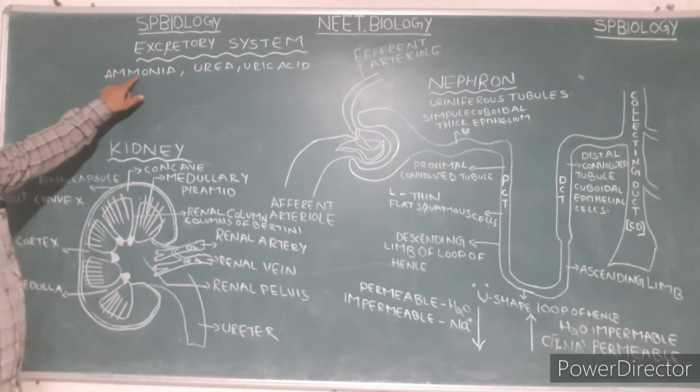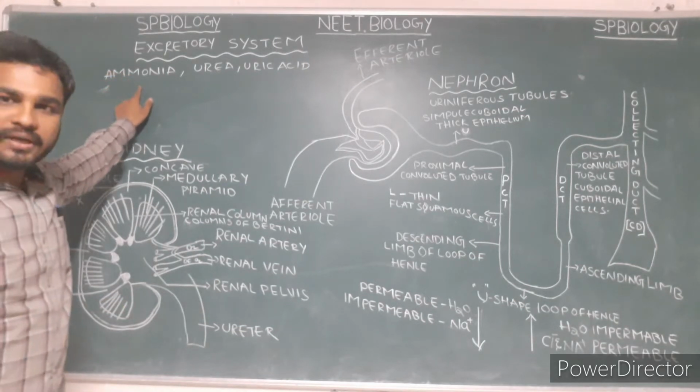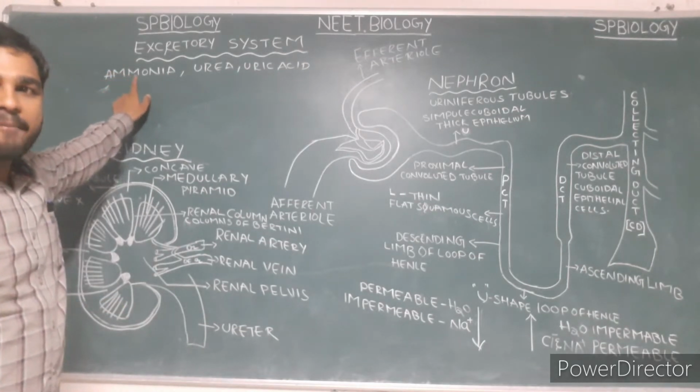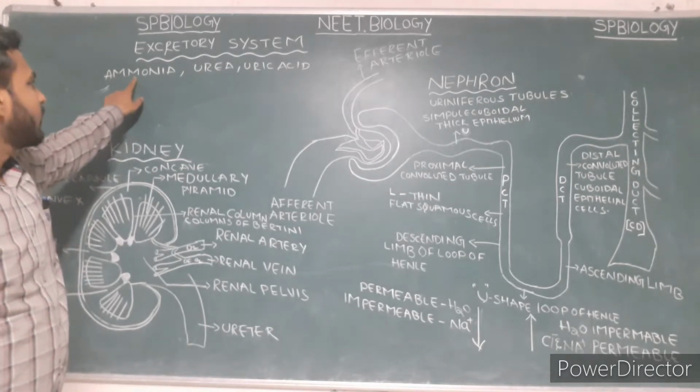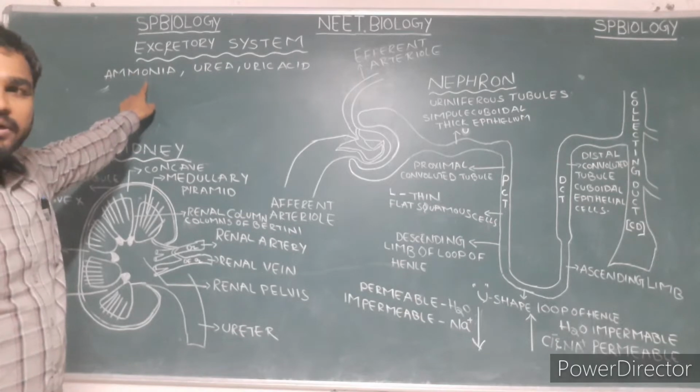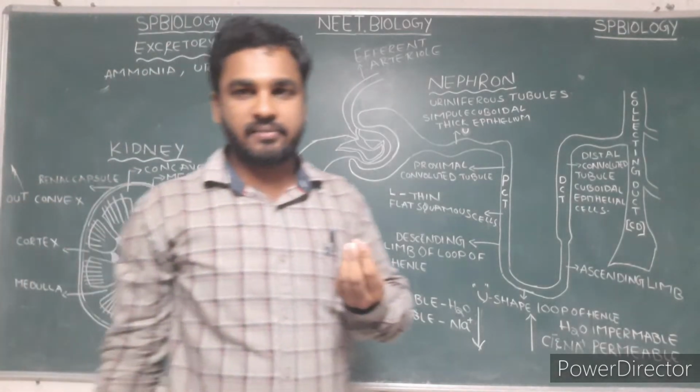The animals which eliminate ammonia are known as ammonotelic animals. Ammonia is more toxic.